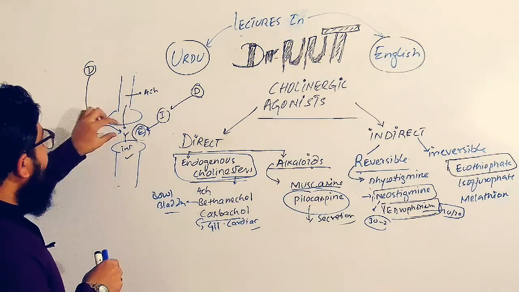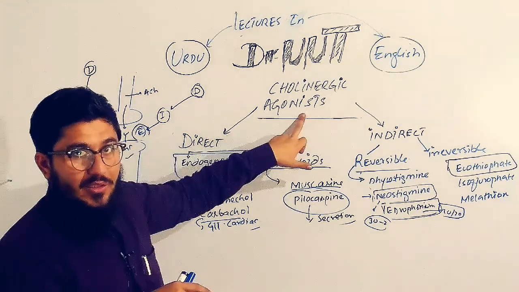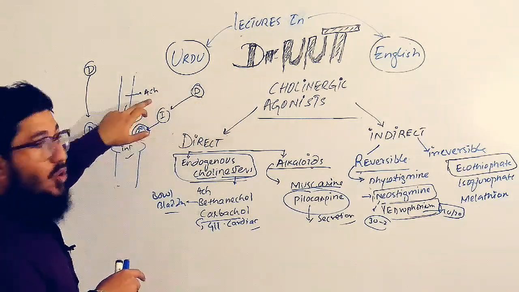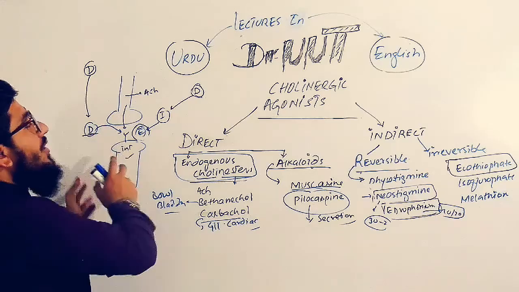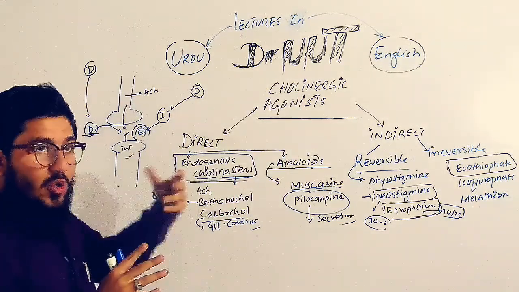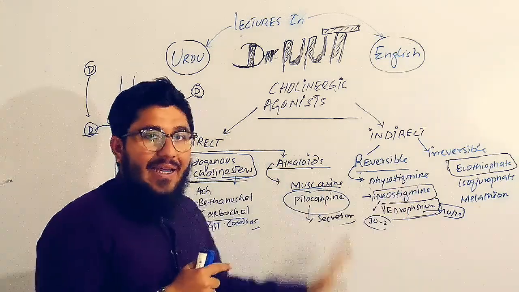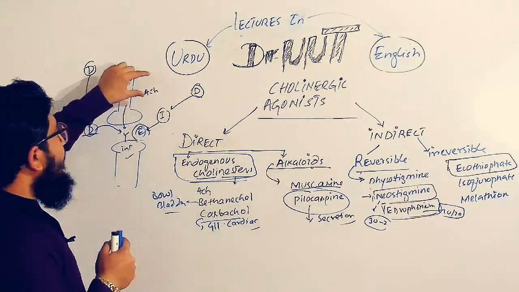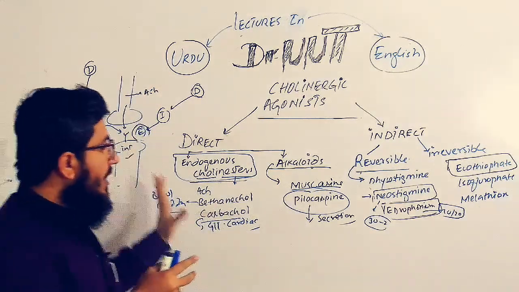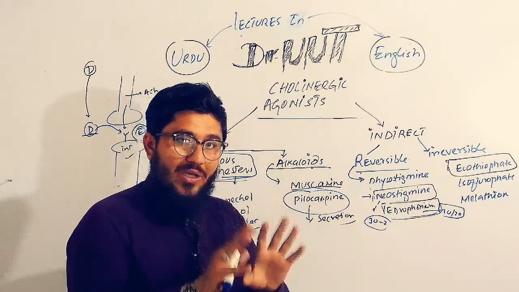When any drug comes and binds to the receptor and shows the internal action, it is given the name agonist. But if it is showing actions like acetylcholine, then we will call that drug a cholinergic agonist. Very simple. It is also called cholinomimetic. Mimetics means mimicry, to copy. So these drugs are acting and copying the actions of acetylcholine. They are acting just like acetylcholine. That's why they are known as cholinomimetics or cholinergic agonists. Very simple.